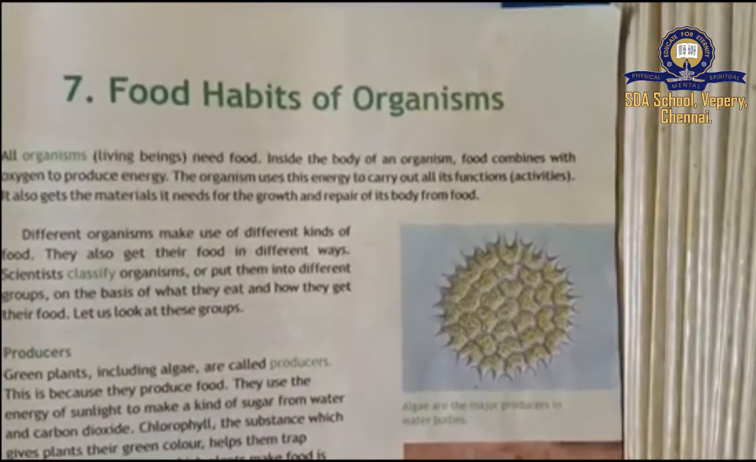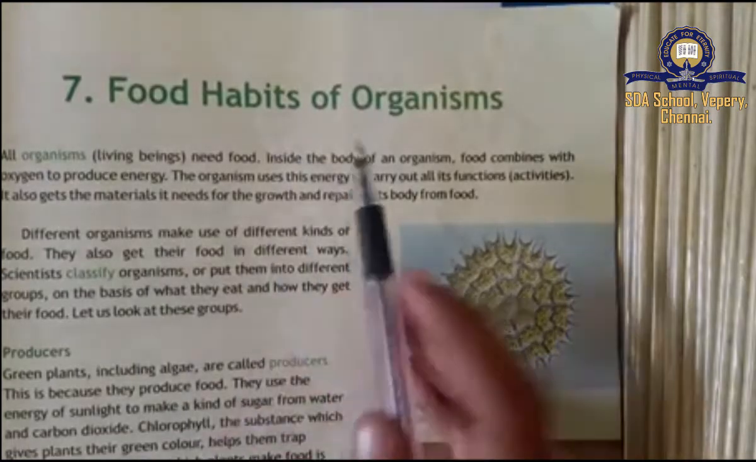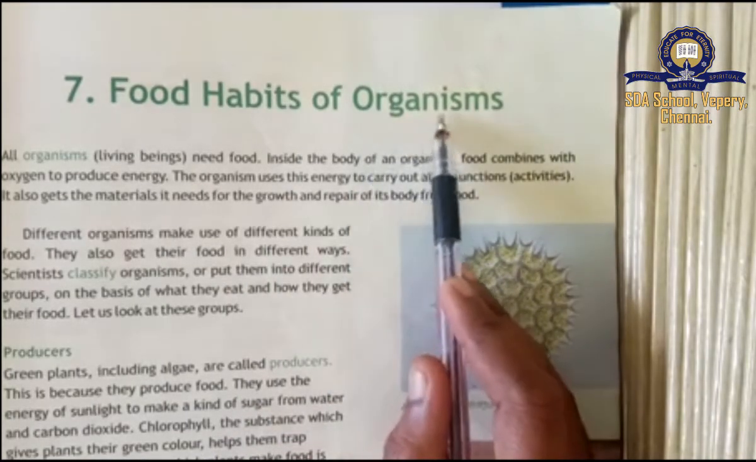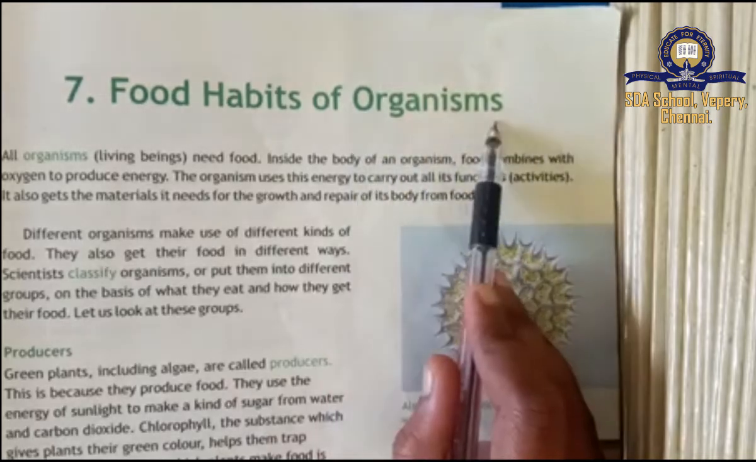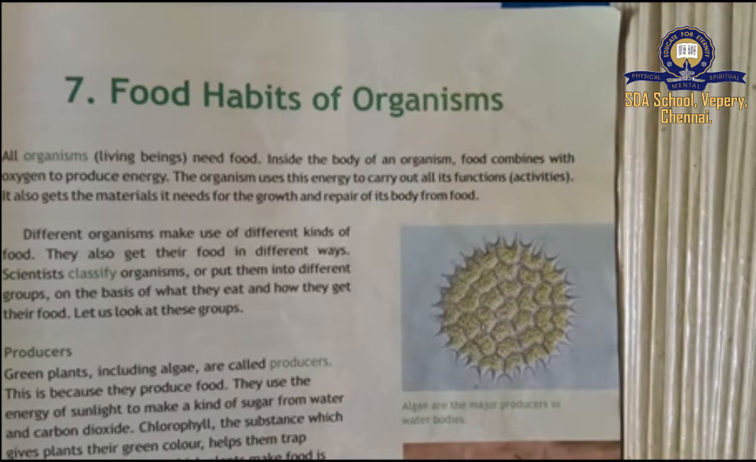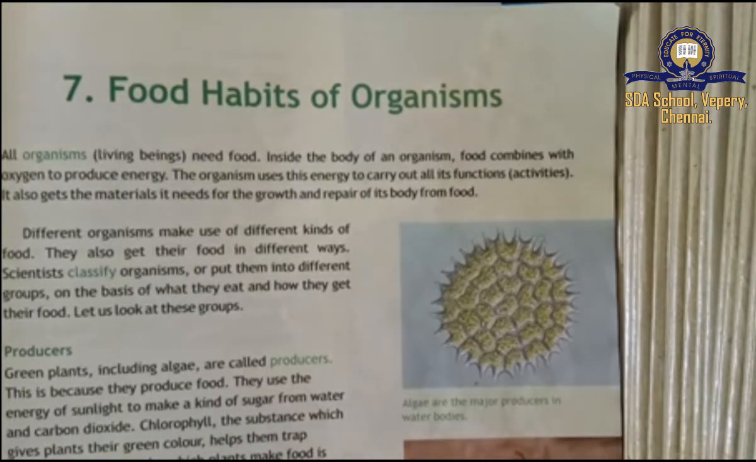First of all, tell me what is meant by organisms? Organisms means living beings. Living beings are said to be organisms. Now I ask everyone to turn to page 33 in your science book. Page number 33. Okay, food habits. Now we are going to see the food habits of organisms, that is living beings.